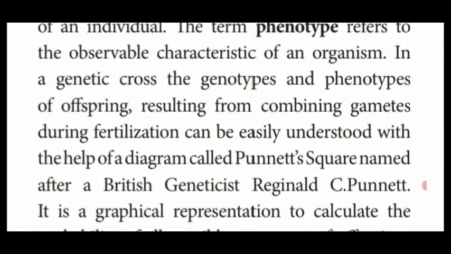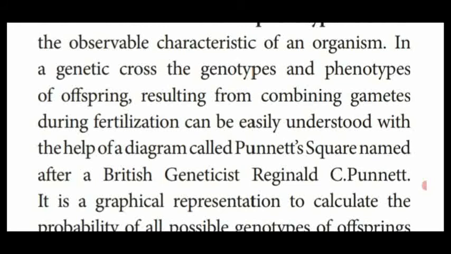In the genetic cross, the genotype and phenotype of offsprings resulting from combining of gametes during the fertilization process are easily understood with the help of a diagram, proposed by the scientist called Punnett. That square is called Punnett square, named after the British geneticist Reginald C. Punnett.